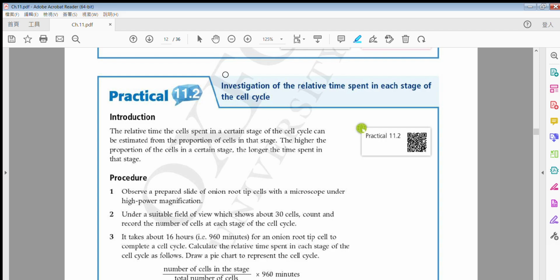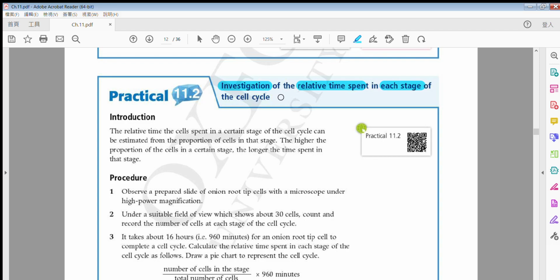So what are we going to investigate? We are going to look at the relative time spent in each stage of the cell cycle. Remember, relative means relative. So how do I know the time spent in each stage of the cell cycle?